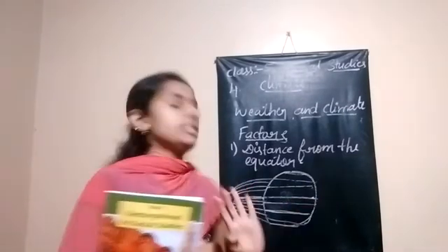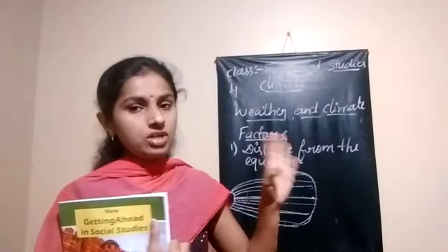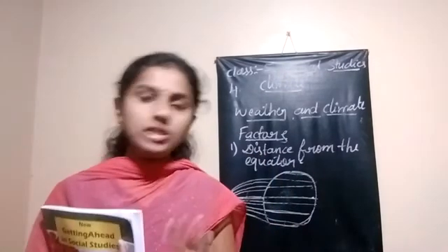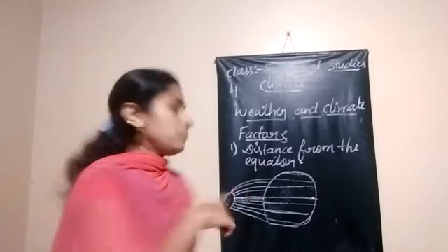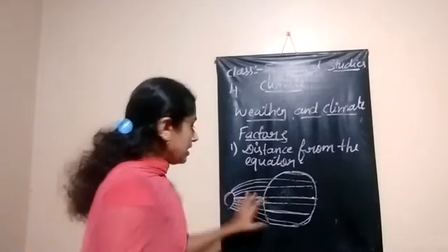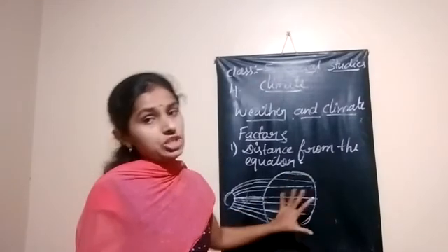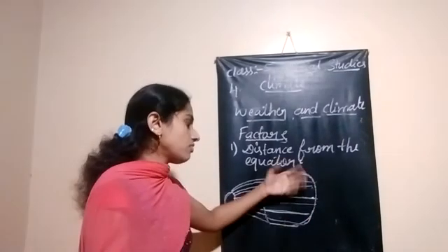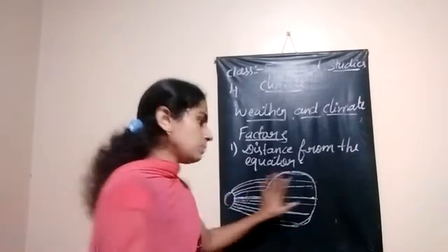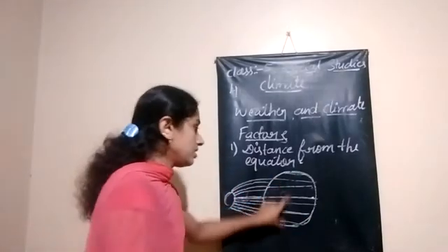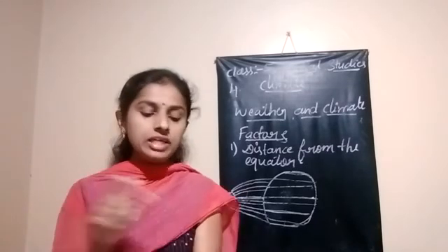Understood? Yes, this is how distance from the equator is affecting the climatic conditions. On the basis of direct sun rays and slanting sun rays affecting the region, which region is far from the equator and which region is near the equator, they divided the regions into three parts. These are three very important